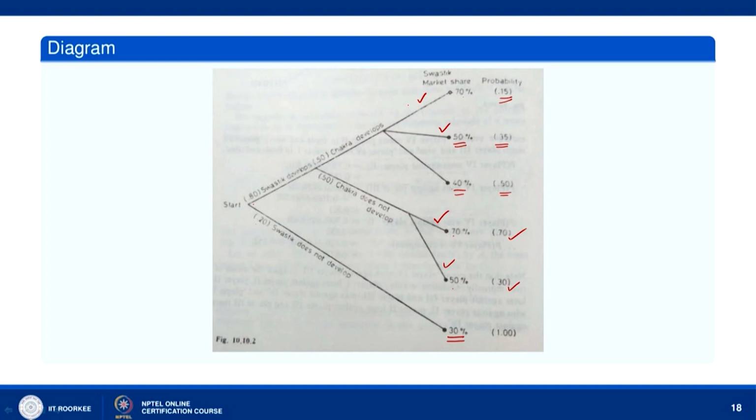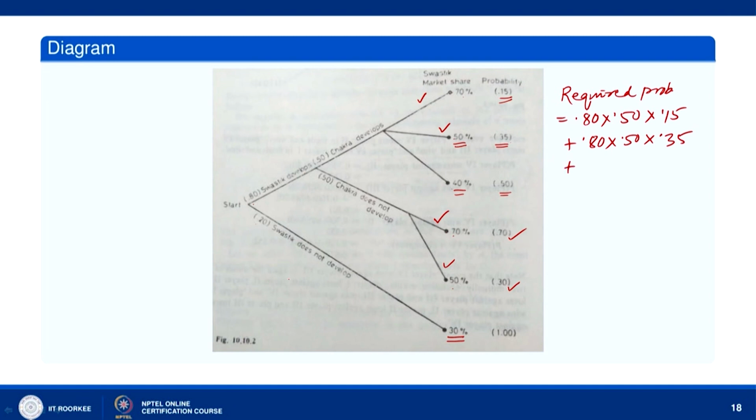So, let us first consider this path. Okay, path 1. The required probability is 0.80 into 0.50 into 0.15. Then we again go this way, then 0.80 into 0.50 into 0.35.